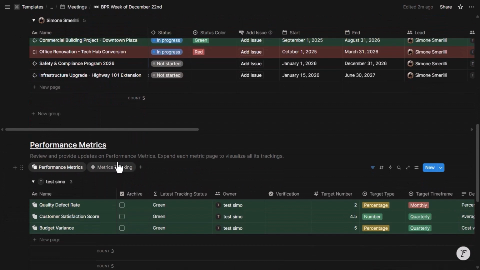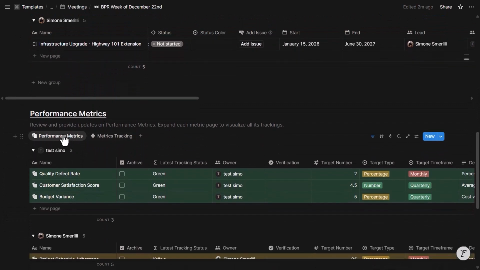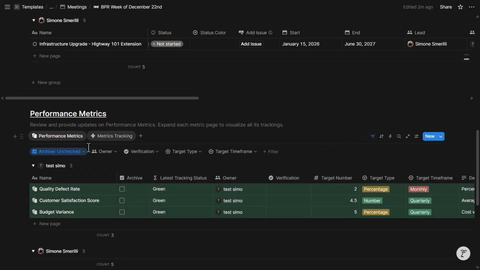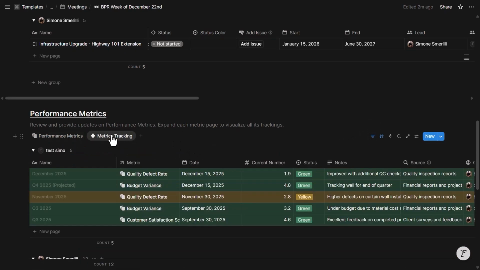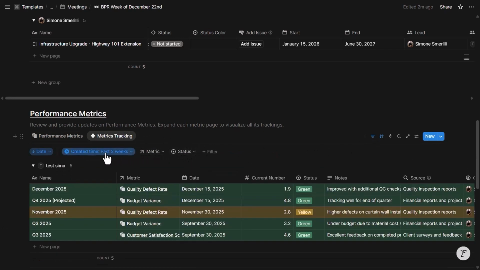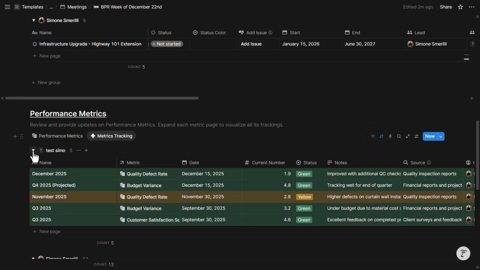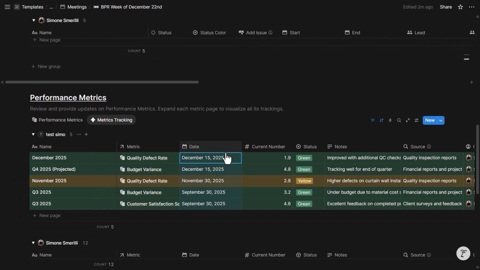We can also discuss performance metrics, where I can see all the active metrics by owner, and I can see all the trackings that happened in the past 2 weeks by owner. These are sorted in descending order, so I can address them as needed.